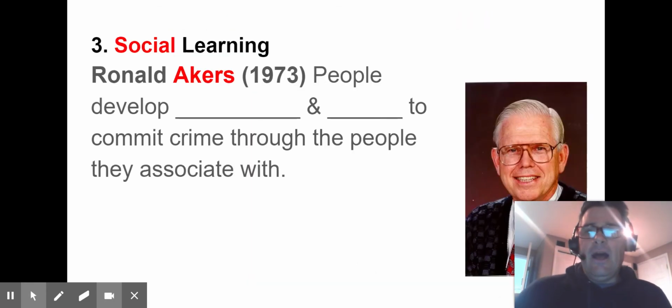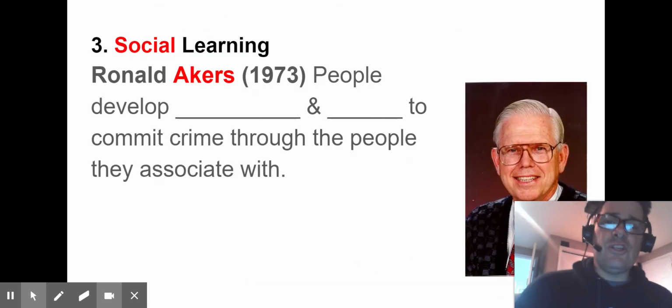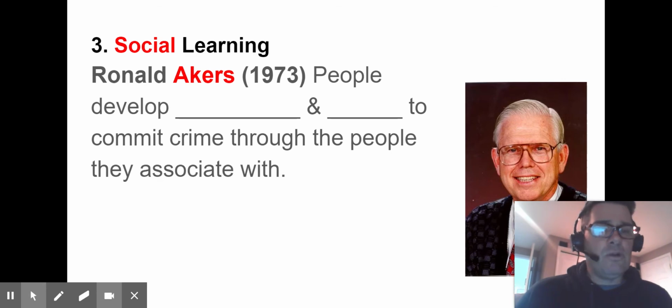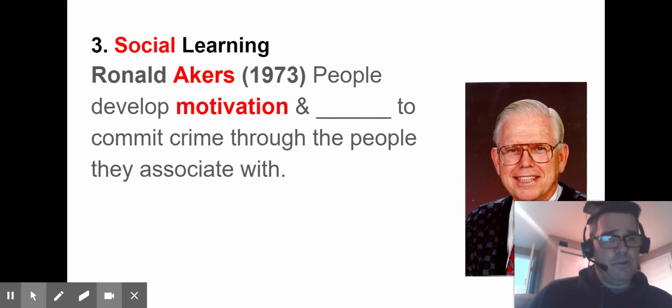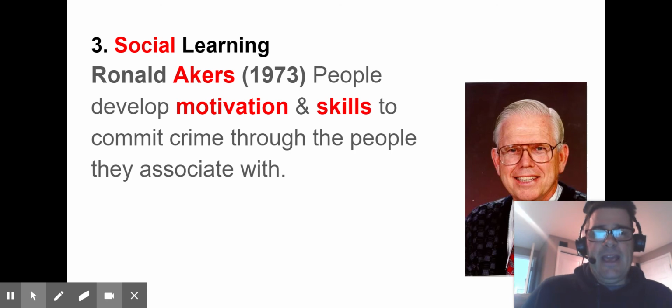Again, all right. Let's look at a new one. This one is social learning, and this is kind of like the B.F. Skinner conditioning theory of crime. It's by Ronald Akers, and it's more recent, 1973. The idea is that people develop motivation for crime and the skills to commit crime through the people they associate with. Basically, it's kind of peer pressure. What's the old saying? One bad apple ruins the bushel.